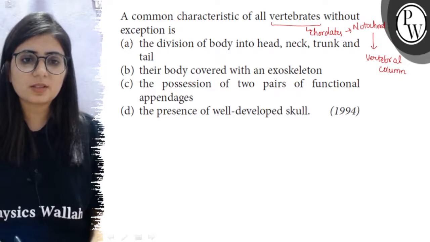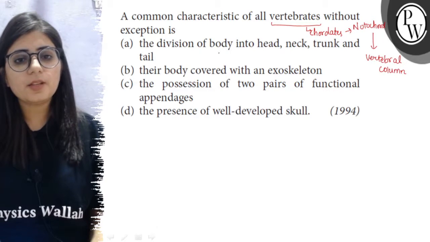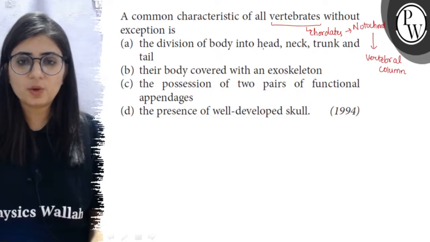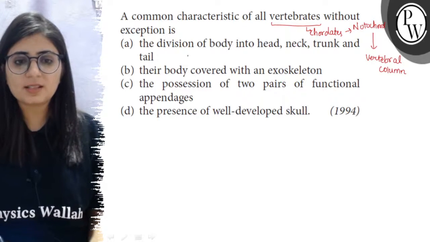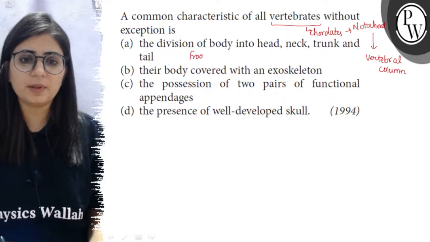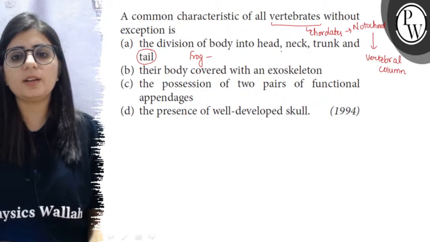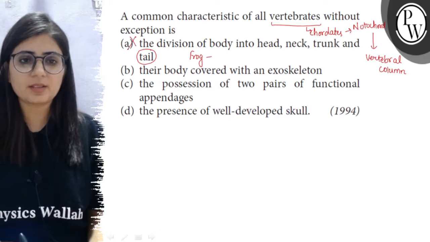So let's first see option A, the division of body into head, neck, trunk and tail. So this is not true for all vertebrates, as some vertebrates, for example frog, don't have a tail. So it is not mandatory for all vertebrates that their body is divided into head, neck, trunk and tail. So this has an exception. So this is not our answer.